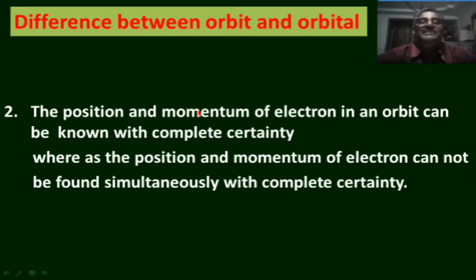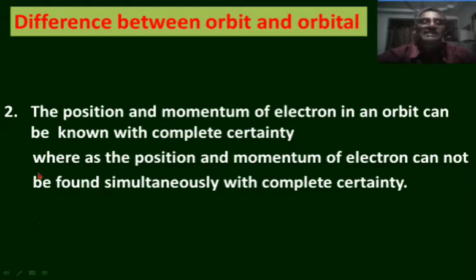If velocity of electron is calculated, momentum can be calculated, and the position of electron also can be calculated at a given instant from the velocity as the electron revolves in a specific circular path.